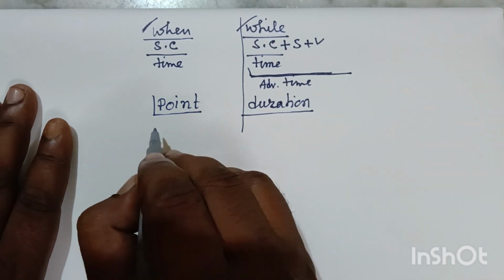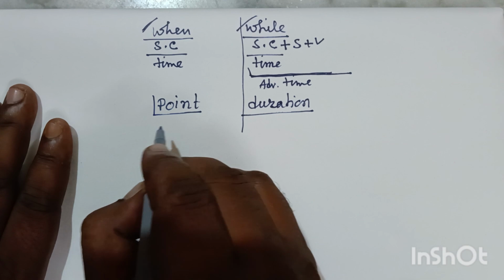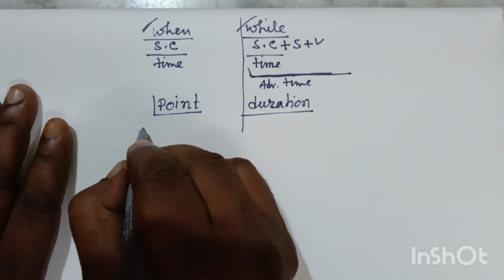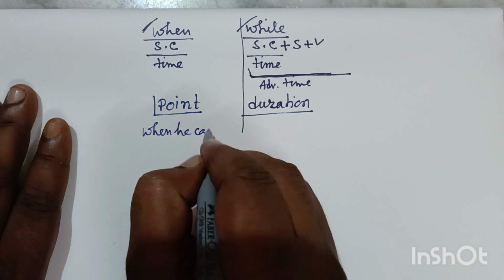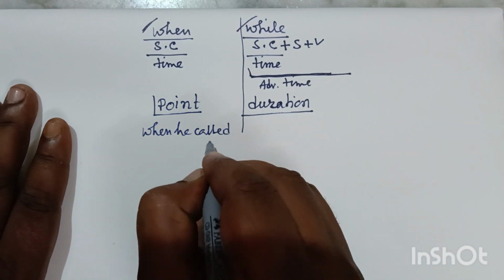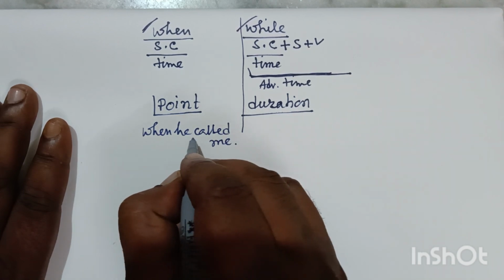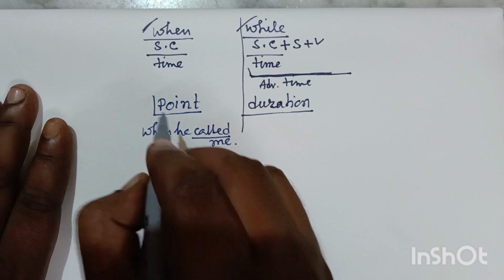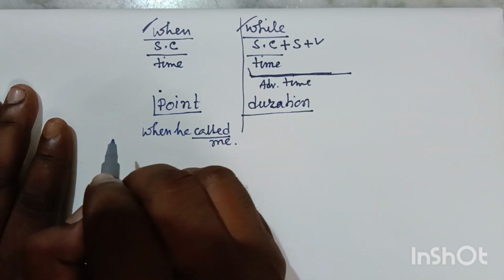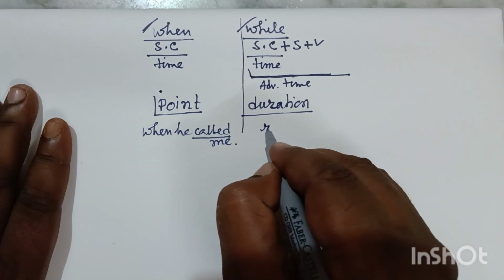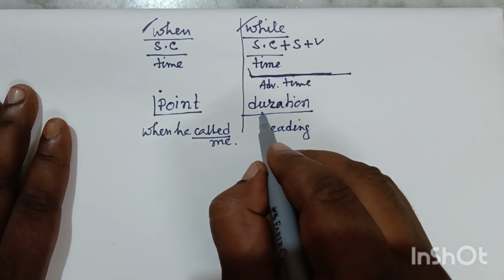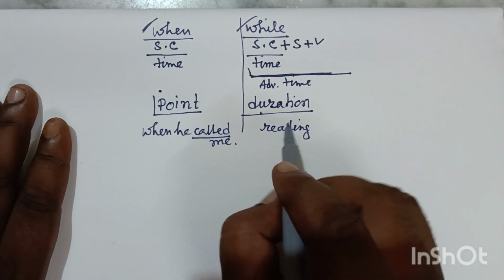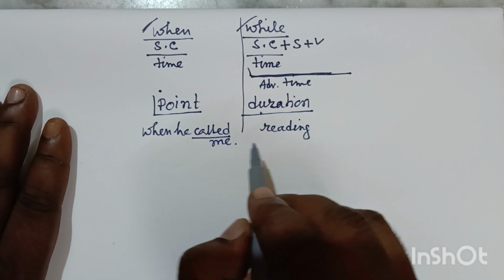Suppose in the first sentence we have written, when he called me. Look at this calling. It's related to a point. Reading, it is related to duration. So we cannot write down when I was reading.